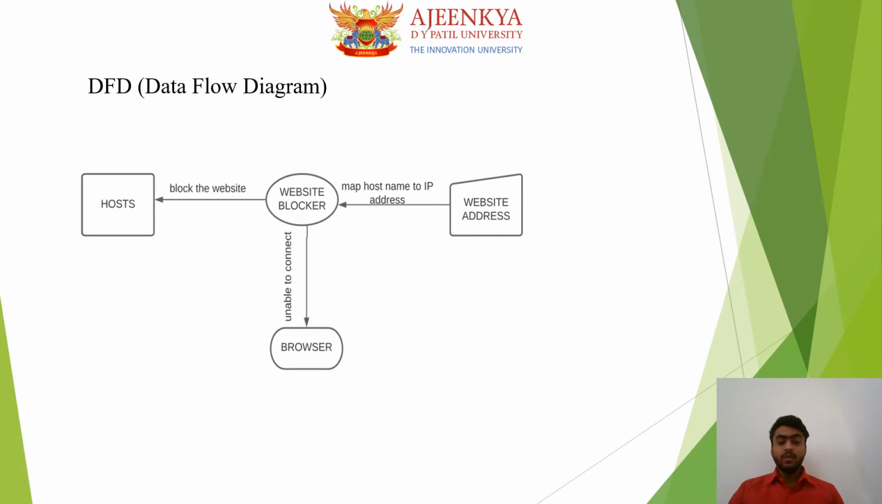Here's my data flow diagram. Here I've mentioned how my function works. As you see, we enter the website address, it will start blocking and go to the host file to block the website. Again it comes back to check, and then shows that your website has been blocked. After doing that, we go to check the browser part, which will show that it is unable to connect.